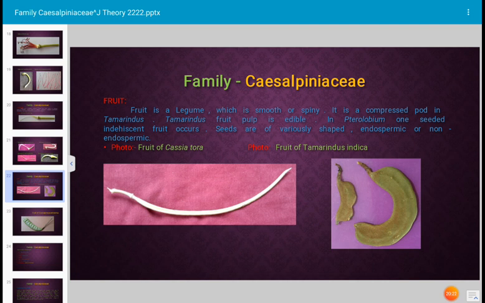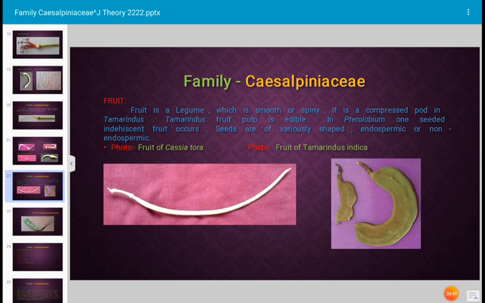In other words, the pods are developed from a monocarpellary one-chambered superior ovary. Legume type of fruit is also called pods, and after drying, fruits split longitudinally into two halves. Okay, such fruit is described as legume type of fruit, and fruit is smooth and spiny in some cases, and it is a compressed pod in Tamarindus.